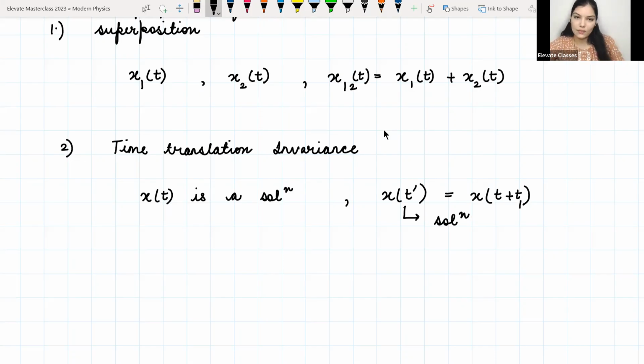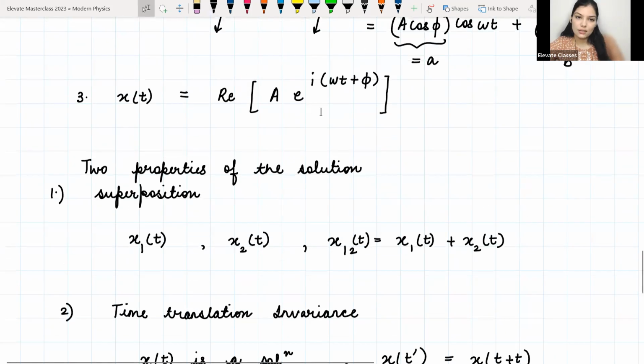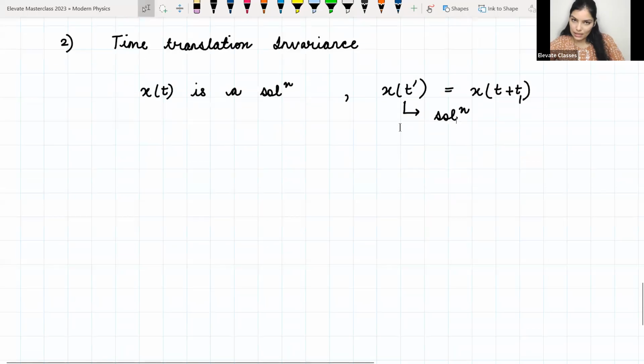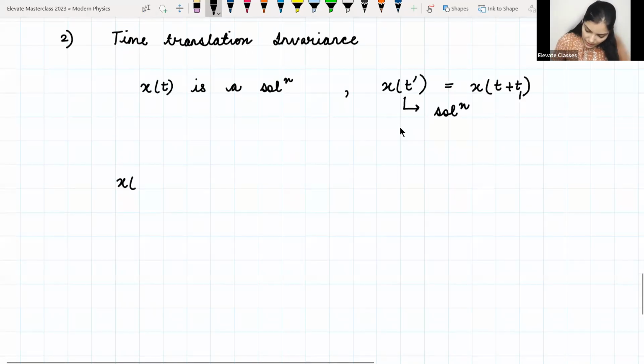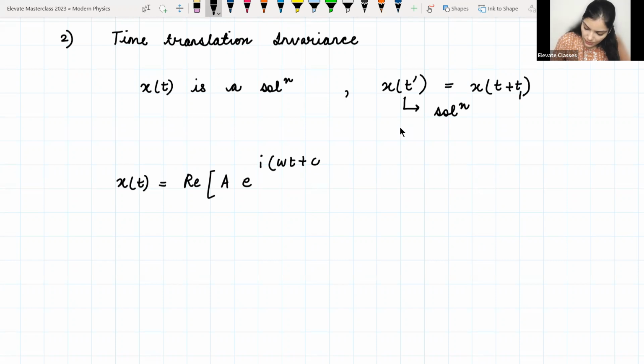कैसे? इसके लिए we can use this complex form. So let us say कि जो x(t) है that is equal to the real part of a exponential i(omega t plus phi). ठीक है, we know that this is a solution. Now I say that I'm looking at x(t plus t1).